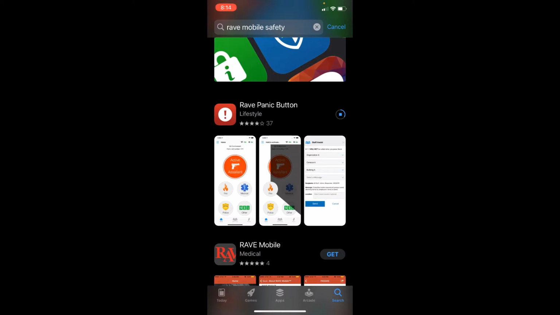You will have many opportunities to notify not only 911, but communicate and connect with local fire department, medical services, and local police department.